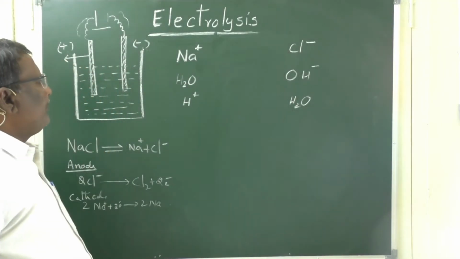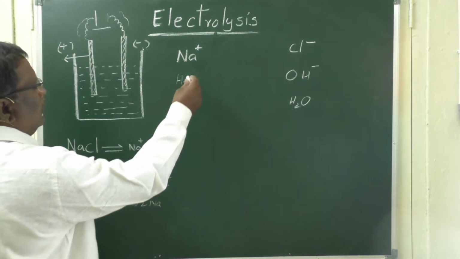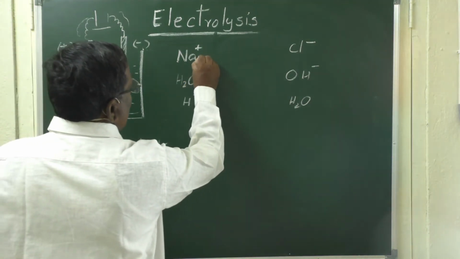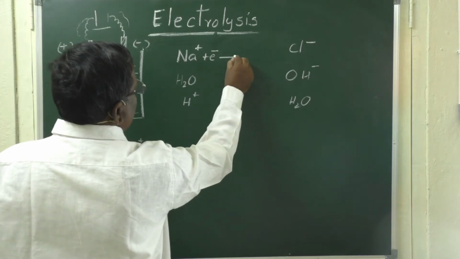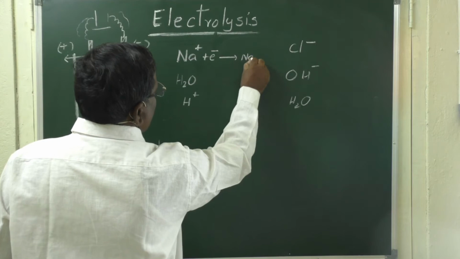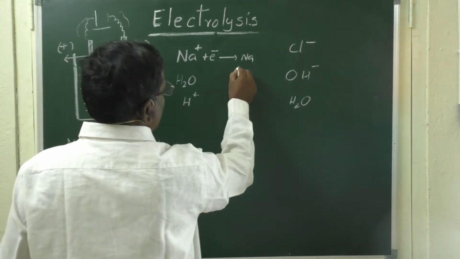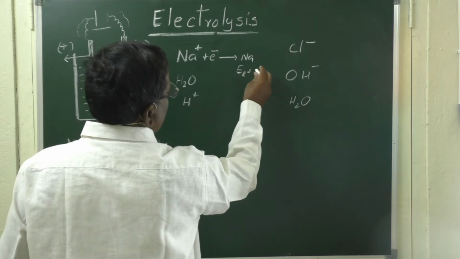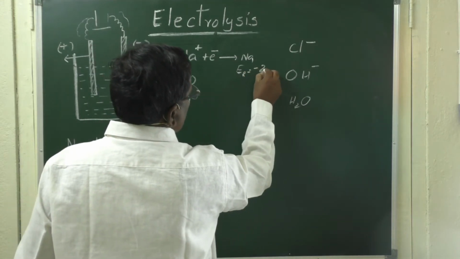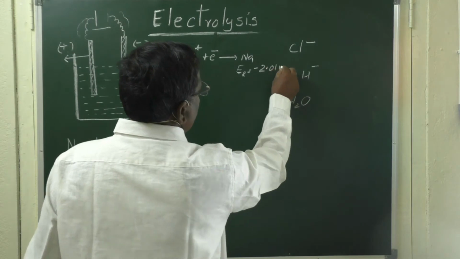Now, the thing is, when sodium reduces, it gives Na. Its electrode potential, the reduction potential of sodium, E reduction, will be minus 2.01 volts.